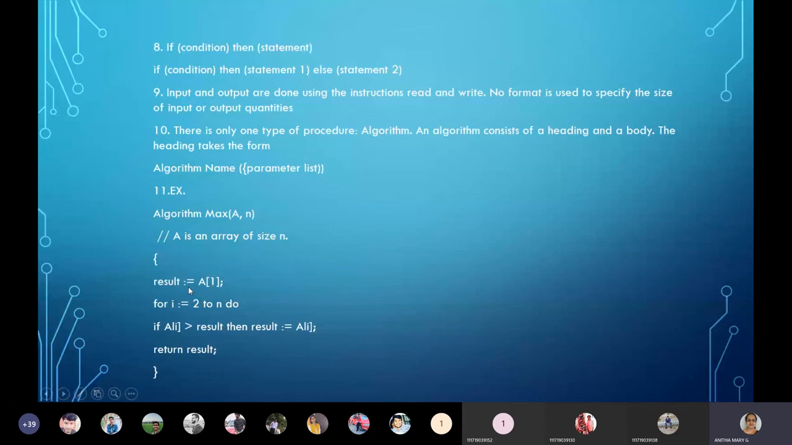Okay, and then result is equal to... just concentrate: most of the things are like a programming language, only a few things are different. If you can remember what is different, then you can easily write what you think of the procedure step by step in lines as an algorithm. So result is equal to A of 1. Initially, into the result variable we are storing whatever value is there at the A of 1 index. And then the iteration starts from 2 to n, so 2 to 10.